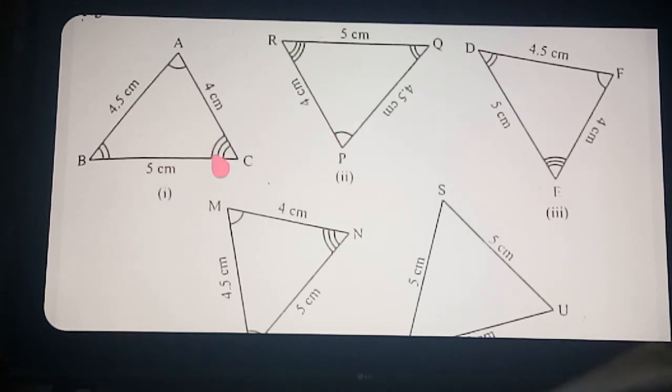So very clearly you can say which triangles are congruent. Listen properly. A corresponds to which angle? P. So A, B, C congruent to P. Then angle B corresponds to which equal angle here? Q. So PQR. Clear? So triangle ABC is congruent to triangle PQR.